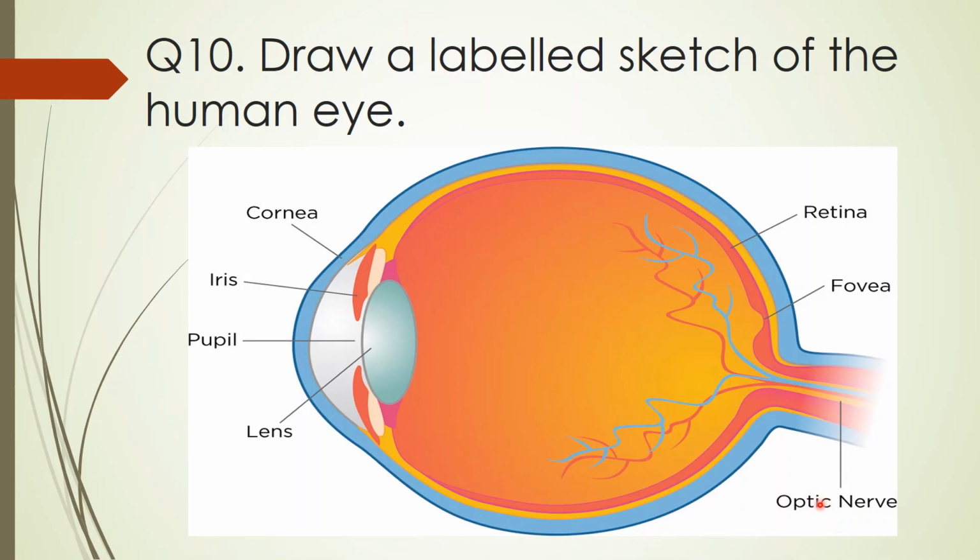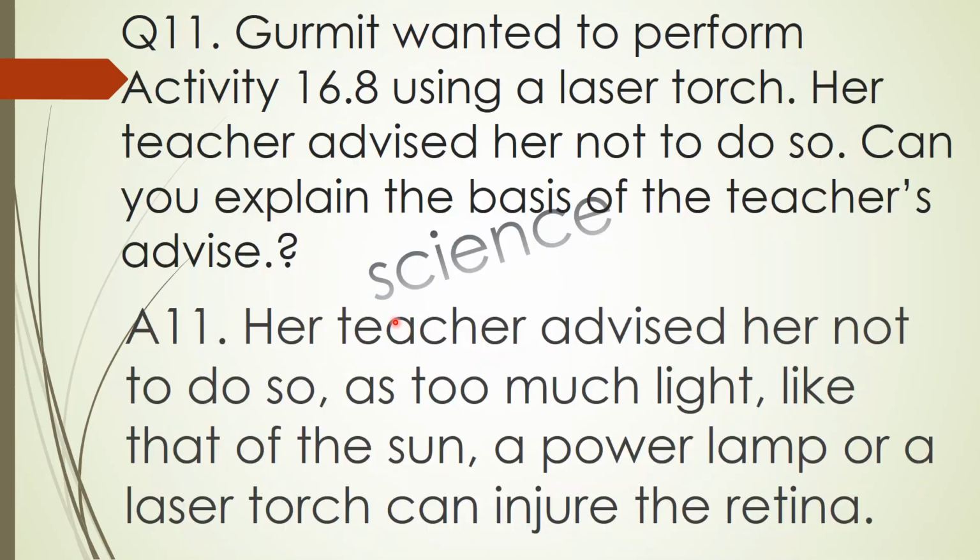Question number 11 is Gurmeet wanted to perform activity 16.8 using a laser torch. Her teacher advised her not to do so. Can you explain the basis of the teacher's advice? So the answer is her teacher advised her not to do so as too much of light like that of sun, a power lamp or a laser torch can injure the retina, because the intensity of the laser beam is very high and it carries a large amount of energy.